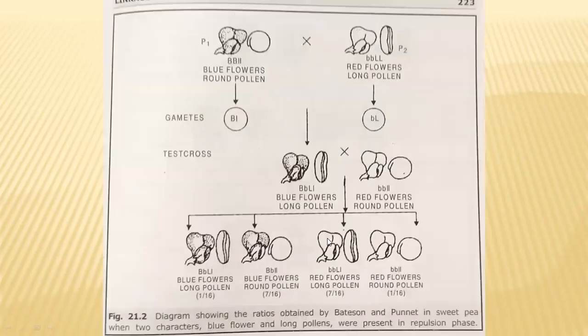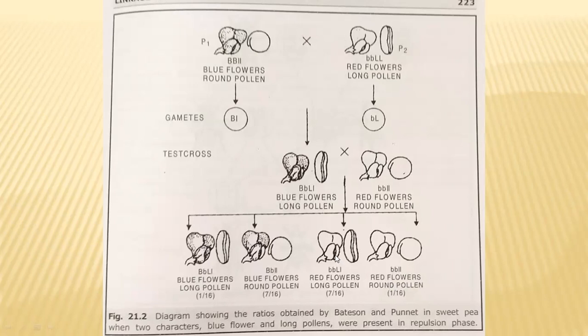In another experiment, they took blue flowers and round pollen. Here blue flowers are dominant and round pollen is a recessive feature. The other plant has red flowers and long pollen. Red flowers is recessive and long pollen is dominant. In the F1 generation, all plants had both dominant features, blue flowers and long pollen. It is heterozygous. When it is subjected to a test cross, in the F2 generation again four combinations were obtained, but these four combinations showed a 1:7:7:1 ratio.